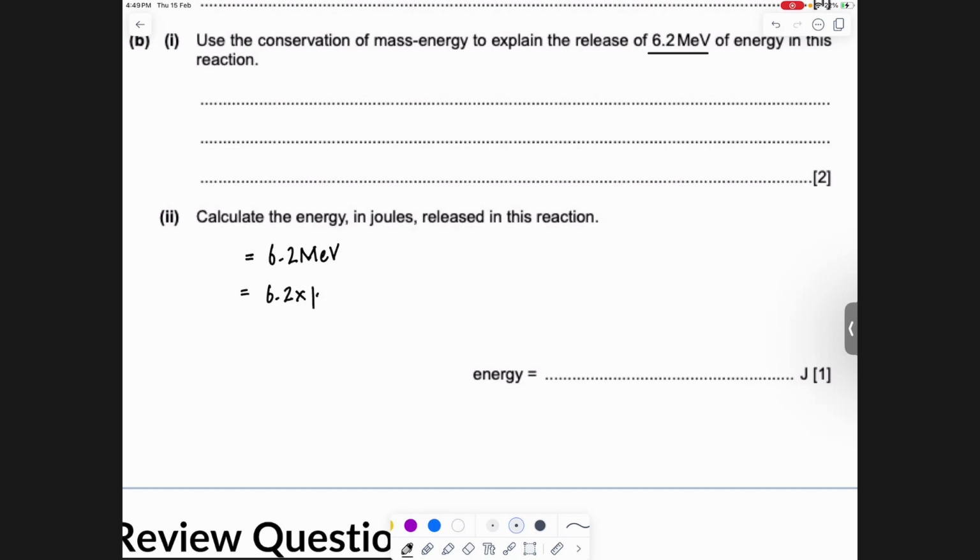6.2 into 10, 1.6 into 10 to the power minus 19. And এই M যেটা, right? এই M টা হচ্ছে কি হবে? 10 to the power 6. That's it. আচ্ছা, so এটা করলে যেটা আসবে, that's the answer.